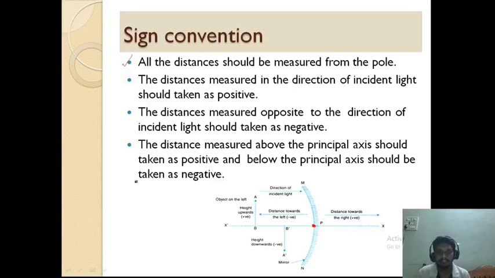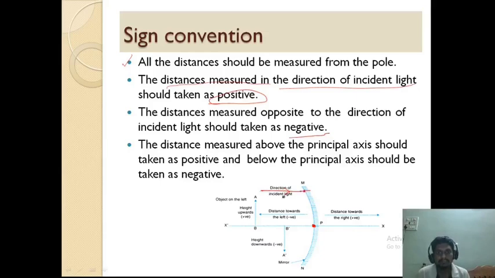And the second one is the distances measured in the direction of incident light should be taken as positive. If we are measuring the distance in the direction of the incident light ray, that will be taken as positive. If you are measuring the distance opposite to the direction of incident light, that will be taken as negative. Look at this figure. For example, this is the incident light ray, which is going to strike this concave mirror like this.